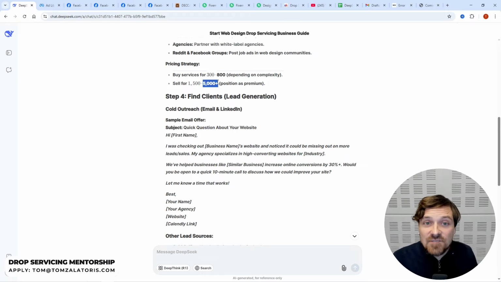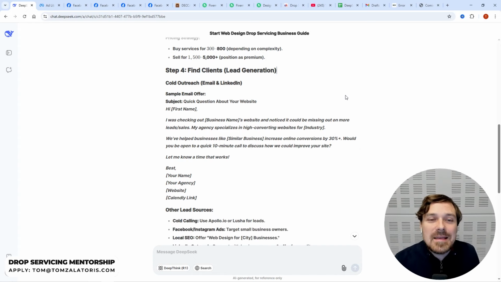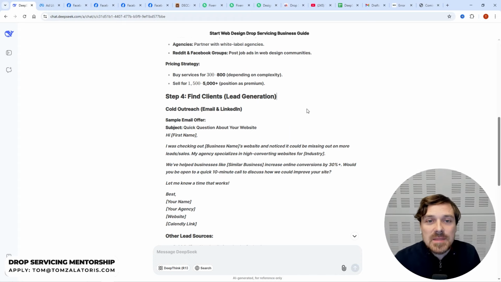Now, going up to $5,000, this definitely works in the US market. In the US market, the fees can be way higher. California, Colorado, New York, Massachusetts, the states that are doing well economically, right? And their businesses really have money, basically. Of course, it also depends on complexity and on the location.